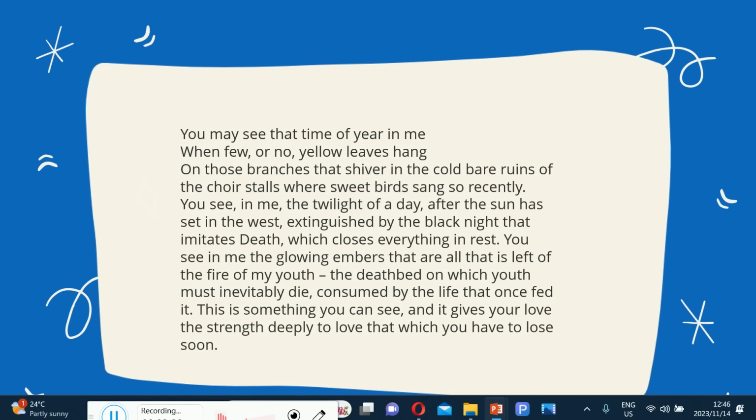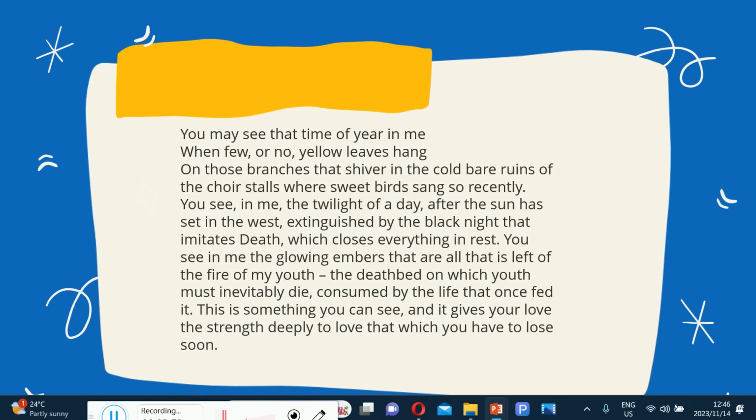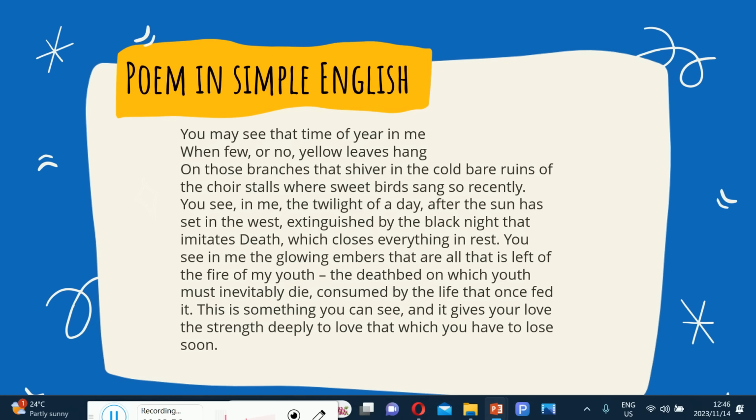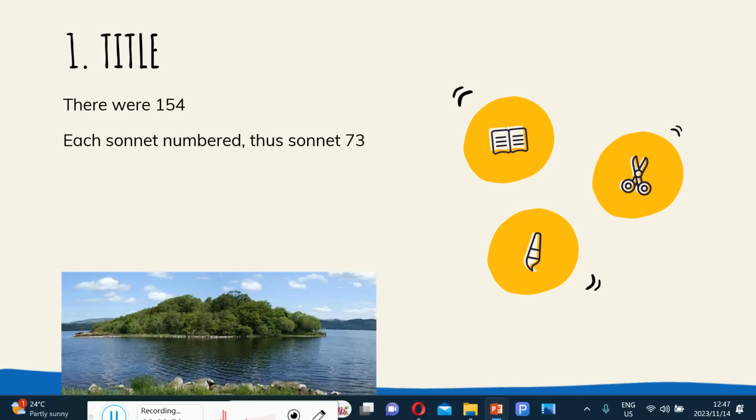You see in me the glowing embers that are all that is left of the fire of my youth, the deathbed on which youth must inevitably die, consumed by the life that once fed it. This is something you can see, and it gives your love the strength deeply to love that which you have to lose soon. So we did mention that the poem speaks about the two concepts, that which is aging and death. So the title, we don't need to unpack it further. We just know that it is number 73 from the 154 poems that he wrote.